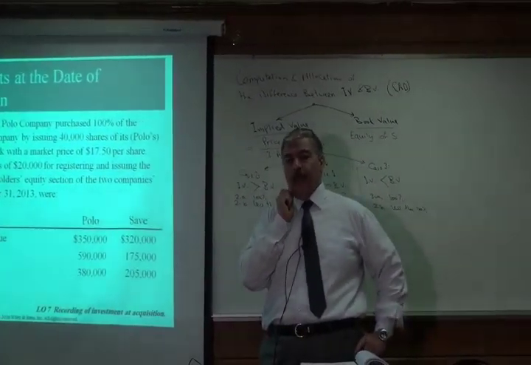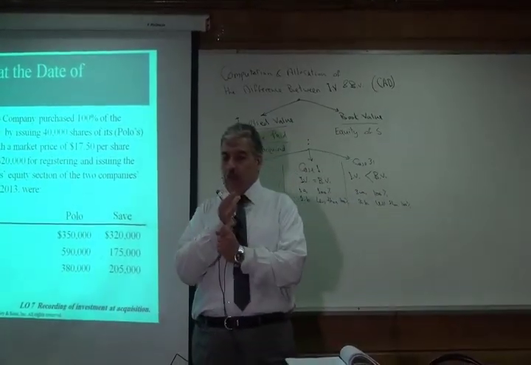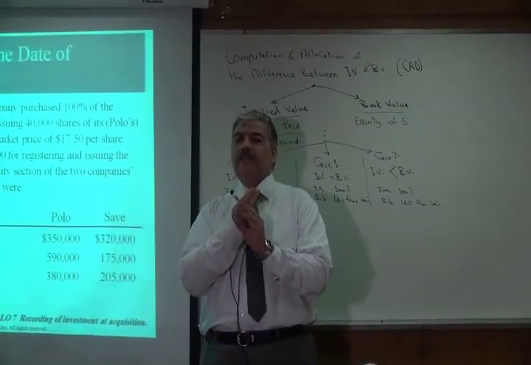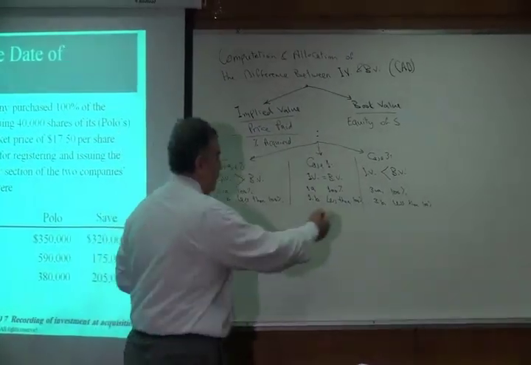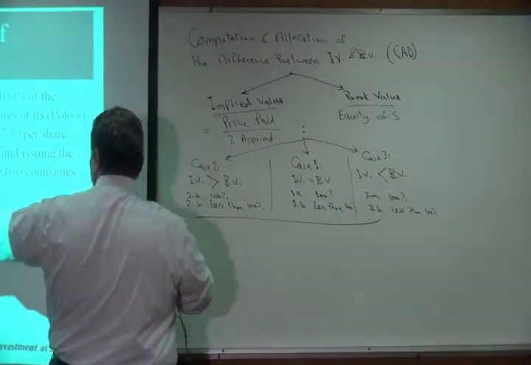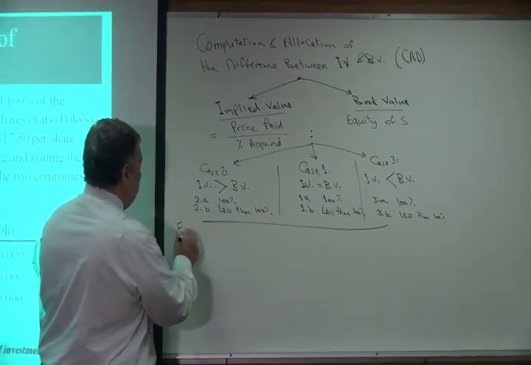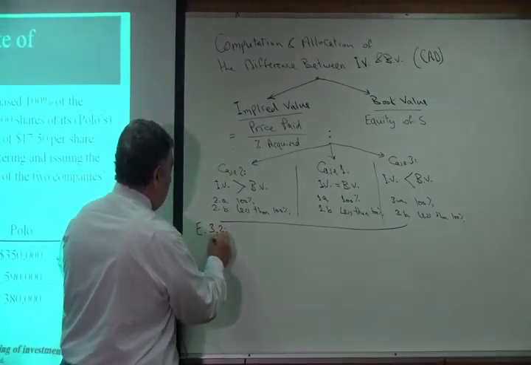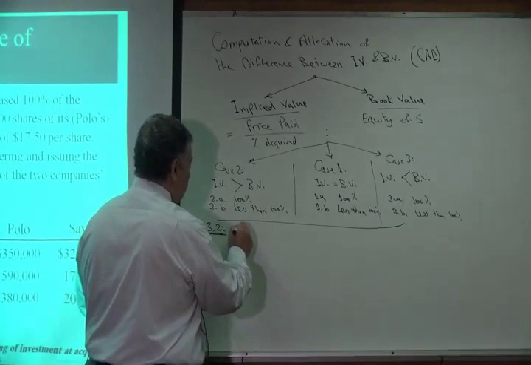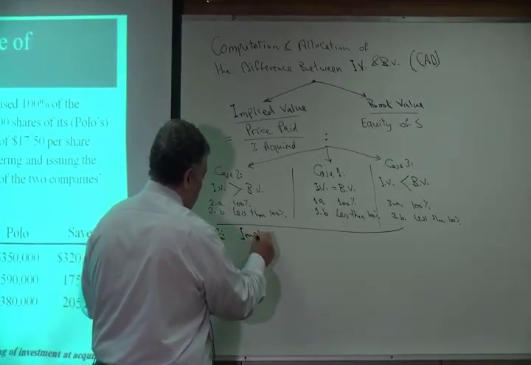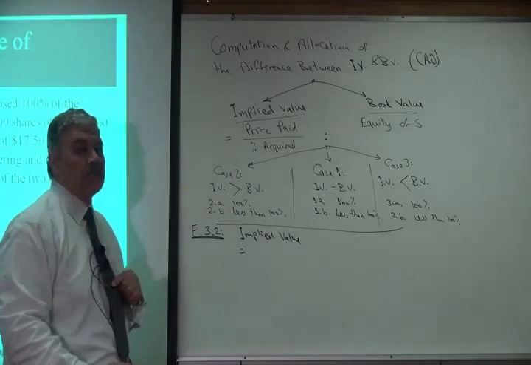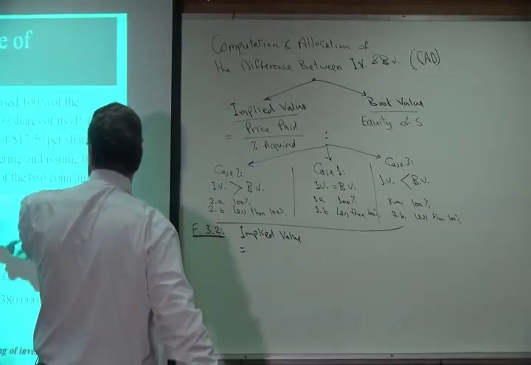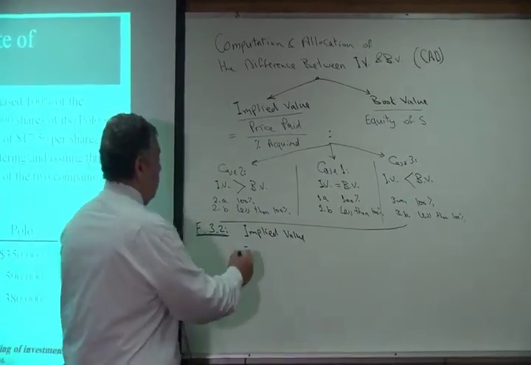So we want now to find how much is the implied value and how much is the book value acquired. So let's make the comparison. So in our case here, in exercise 3.2, the implied value equals the price we paid.